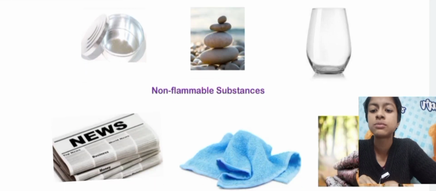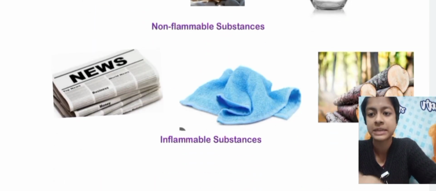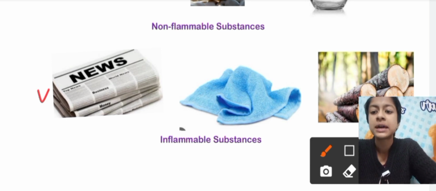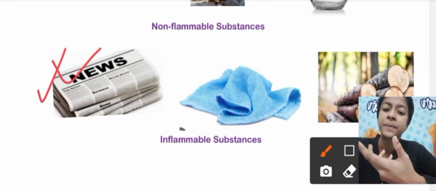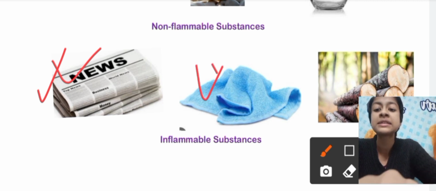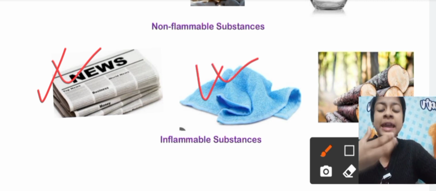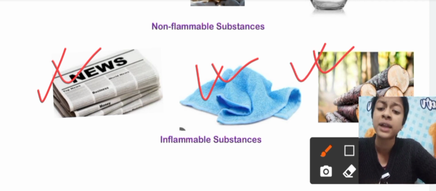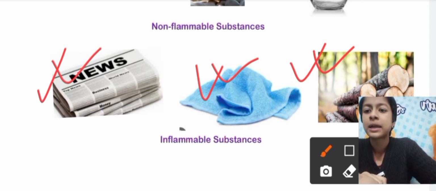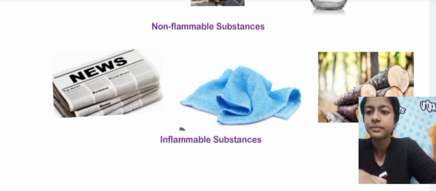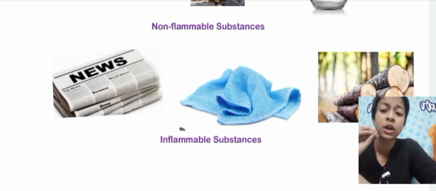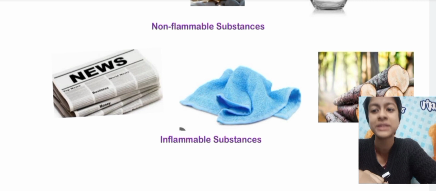Then move on to inflammable substances. Newspaper or any type of paper can catch fire easily. Then these rags or hankies can catch fire easily. Then very important is this wood, which can catch fire very easily. Okay, so this was our whole topic of heat, part 1 of it, remember always.